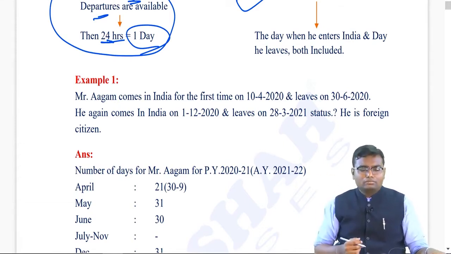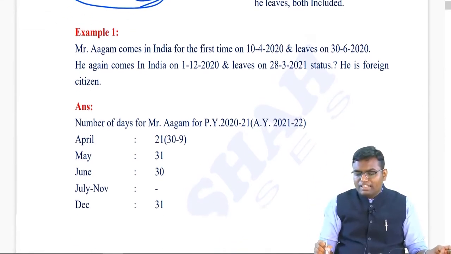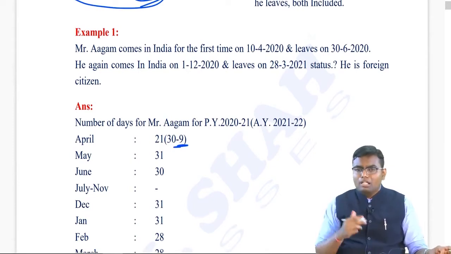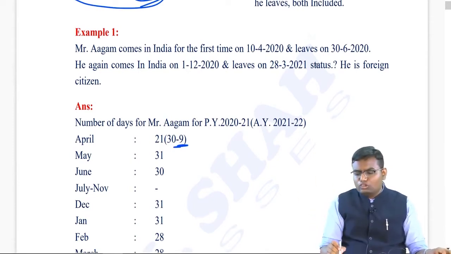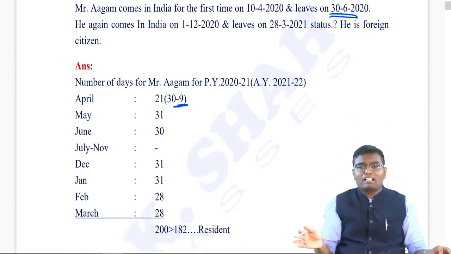Let us calculate. He came to India on 10th April 21. 10th is to be included in India. So in April, 30 total days minus 9, that is 21 days he was there in India. May full 31. 30th June he is leaving India. 30th is to be included in India. So June 30 days. July to November he was not there completely.